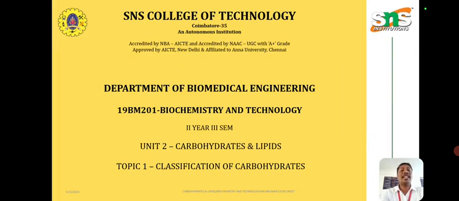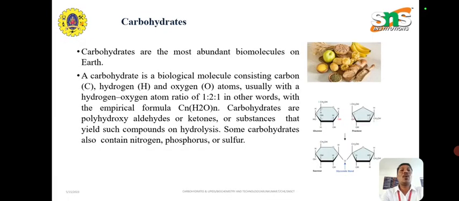Today we are going to see about the topic called classification of carbohydrates. Carbohydrates are the most abundant biomolecules on Earth. A carbohydrate is a biological molecule consisting of carbon, hydrogen and oxygen atoms, usually with the hydrogen-oxygen atom ratio of 1:2:1. In other words, with the empirical formula CnH2nOn.